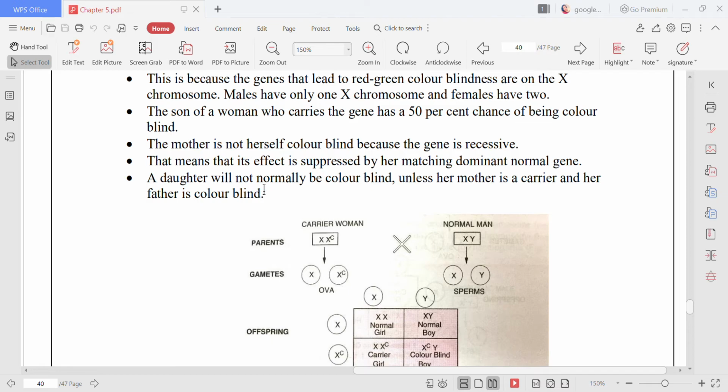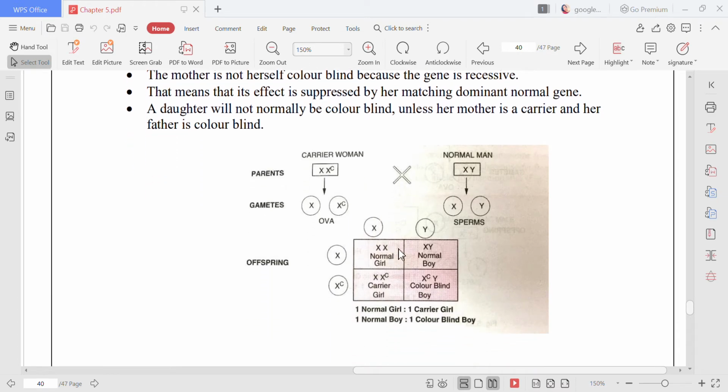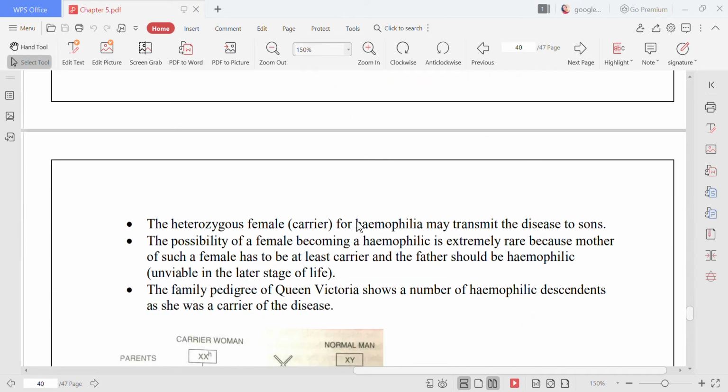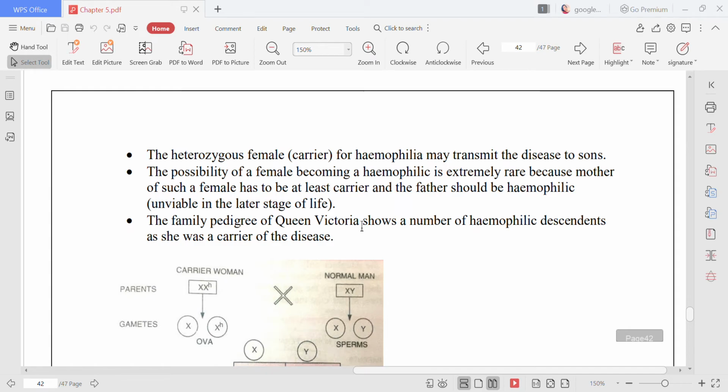Now, a daughter will not normally be colorblind. Either the daughter will be normal or she will be a carrier, but she won't be colorblind. Okay, I hope this is clear now.